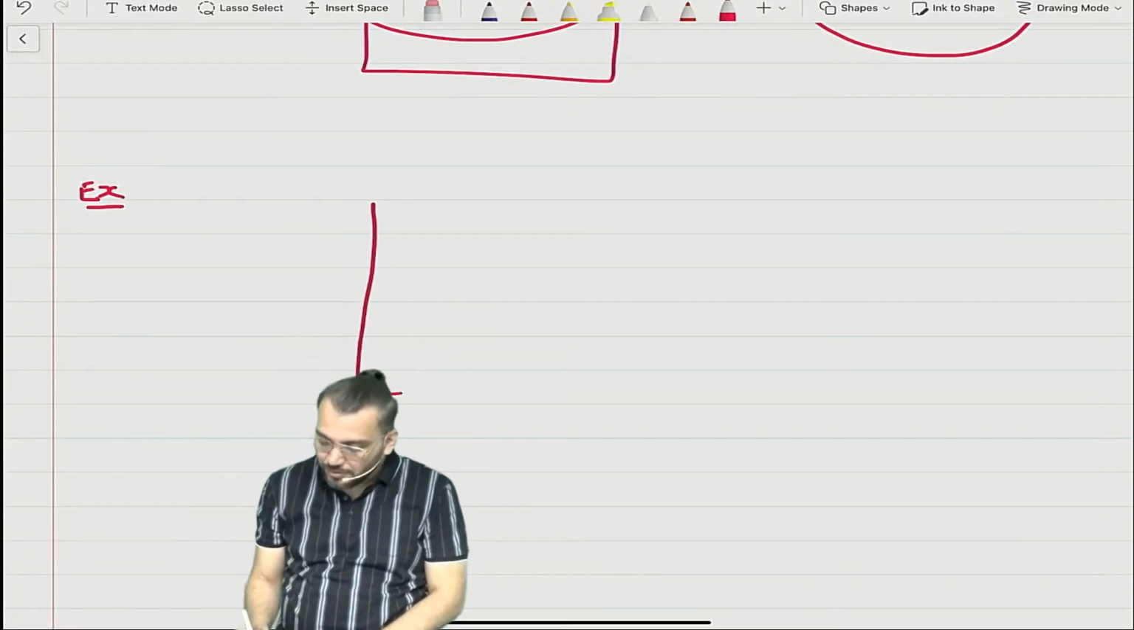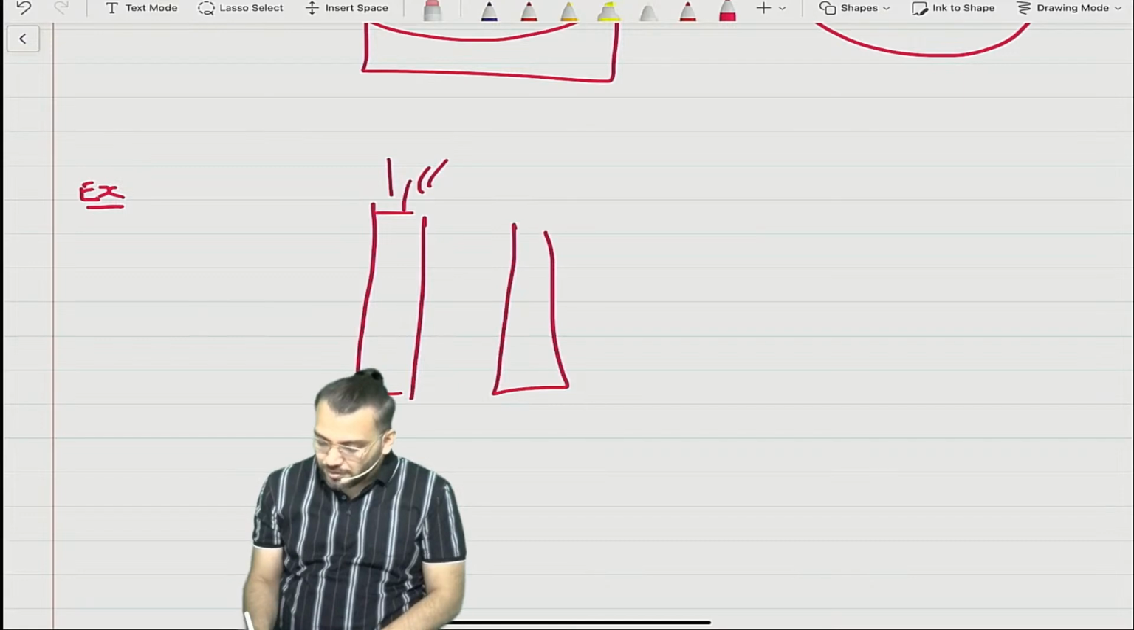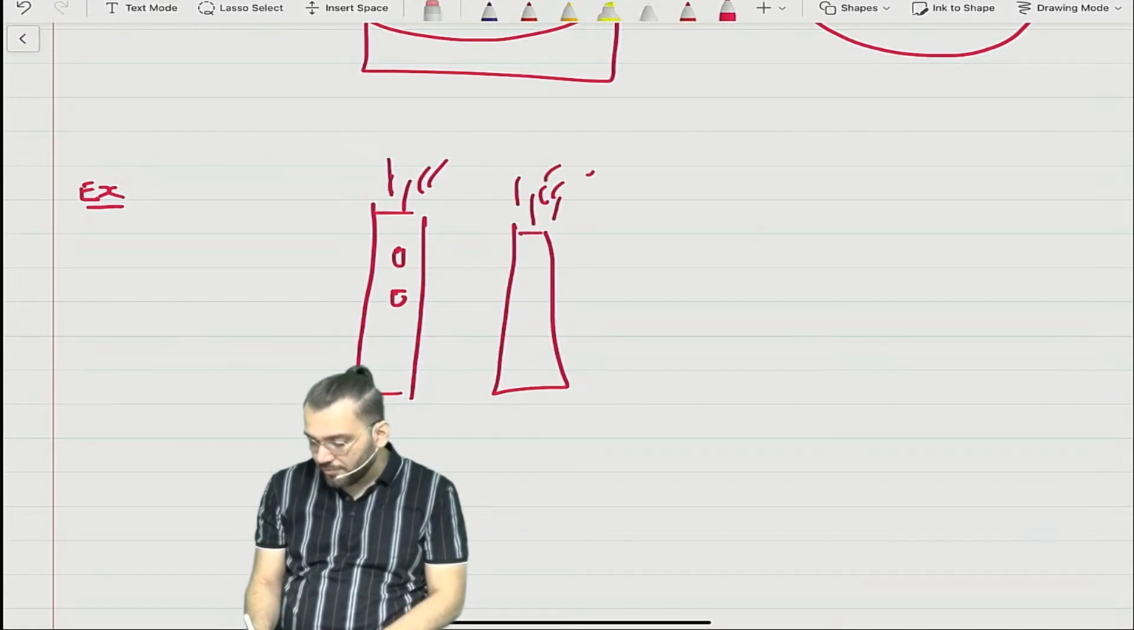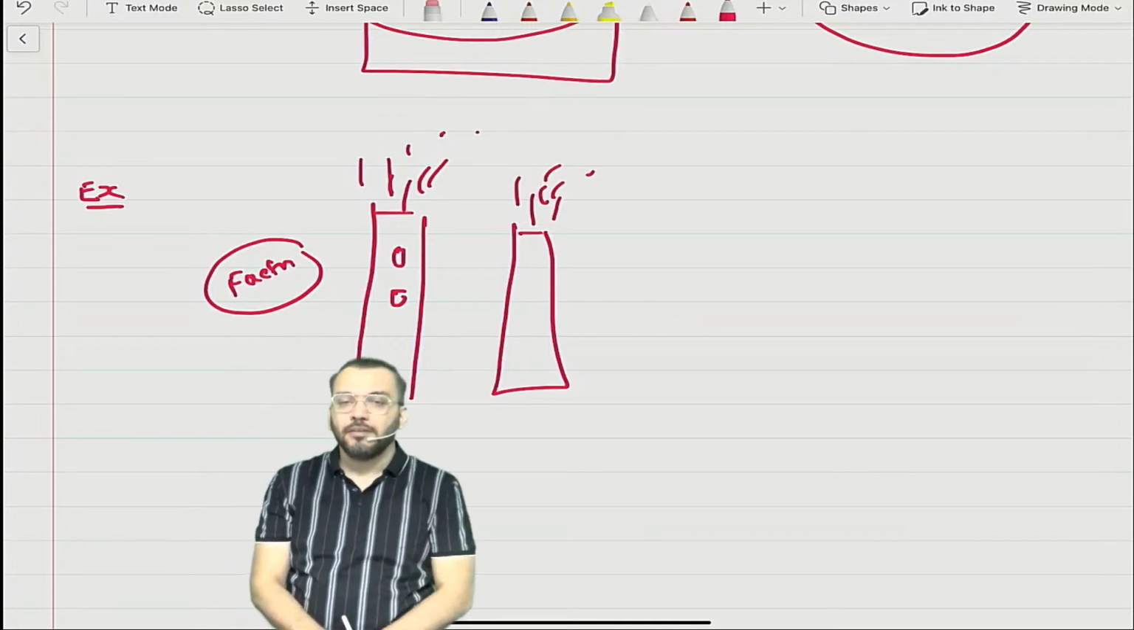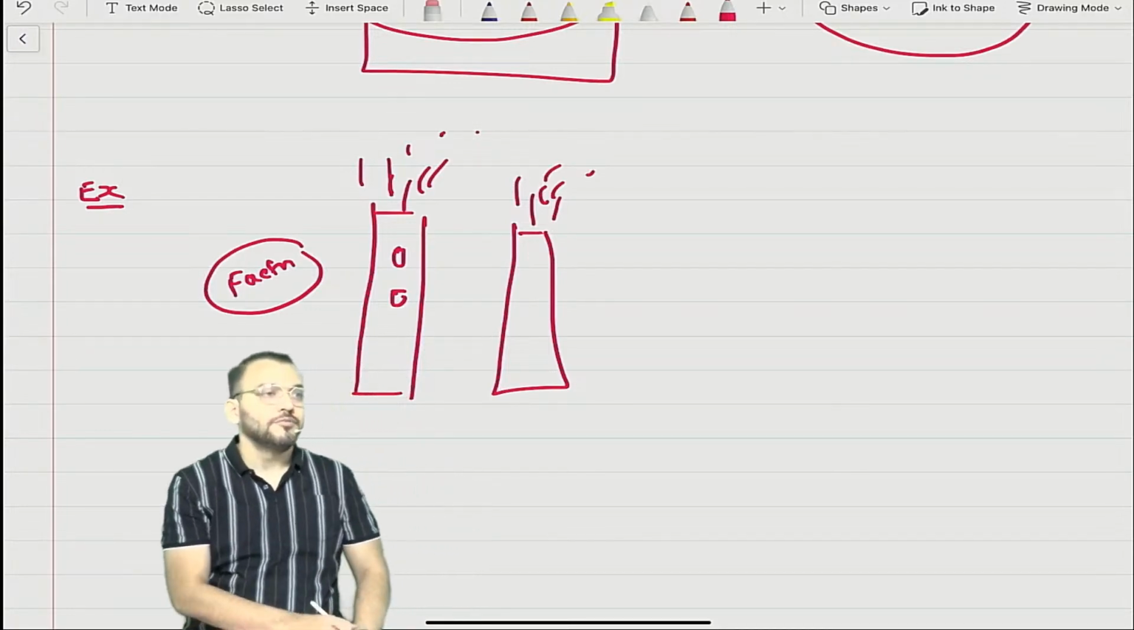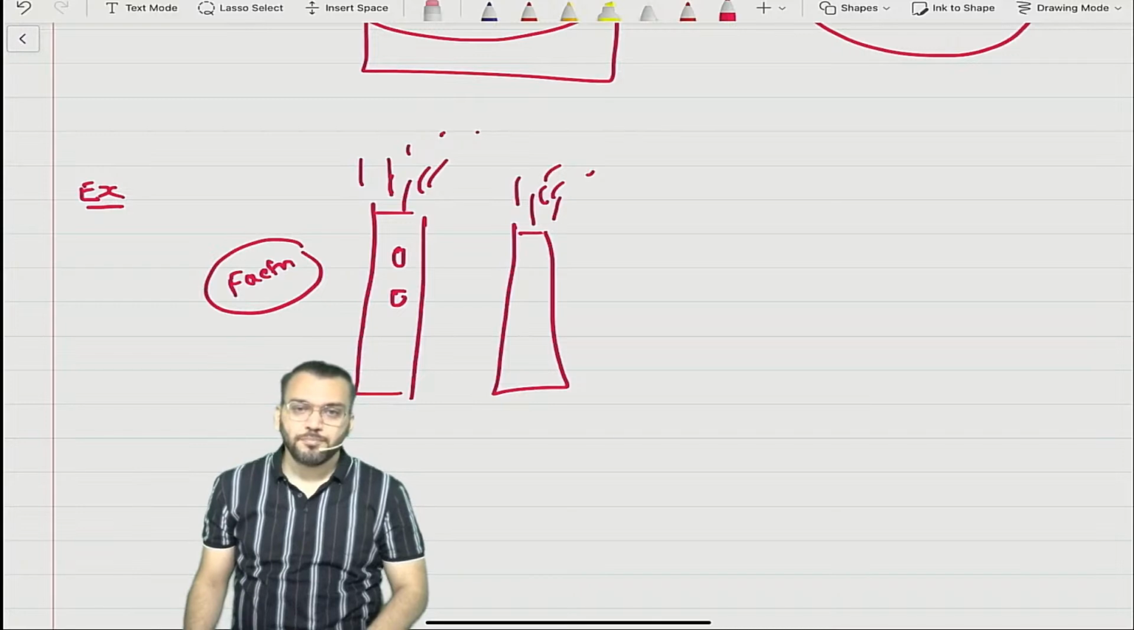One more example. This is what? A factory. Doing a lot of pollution.